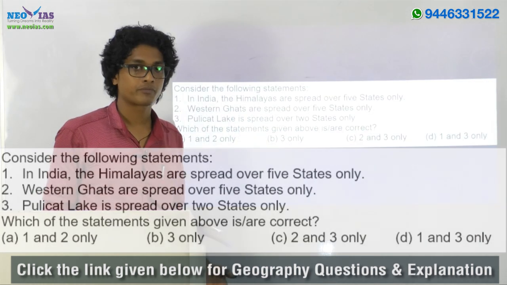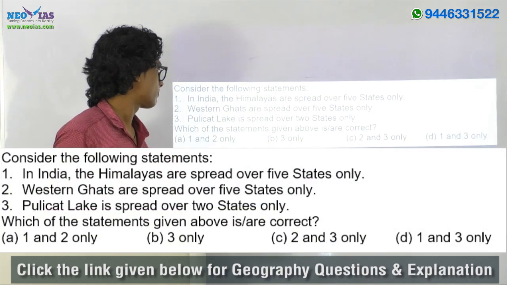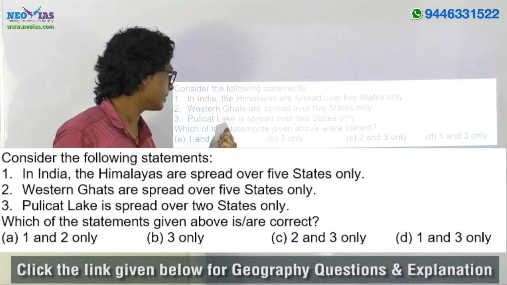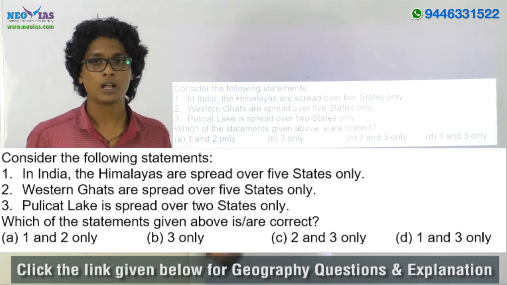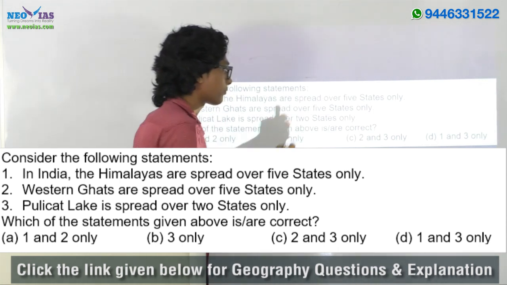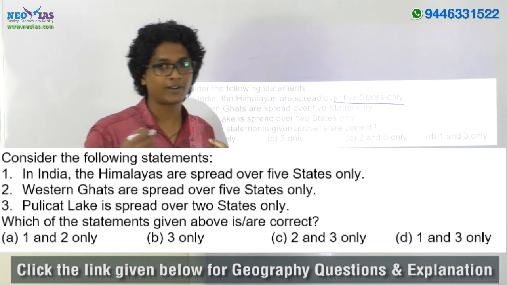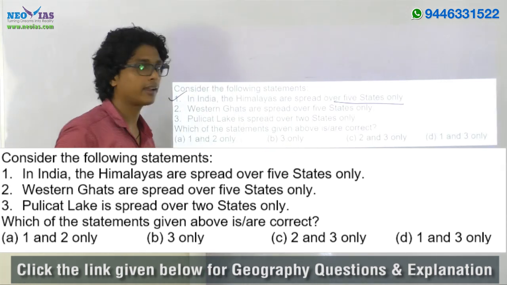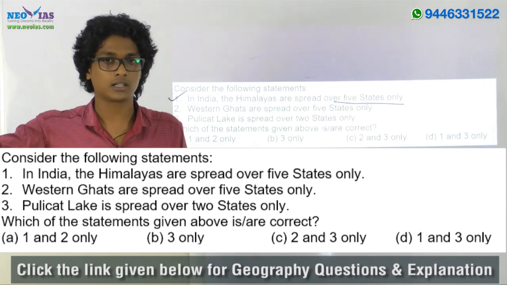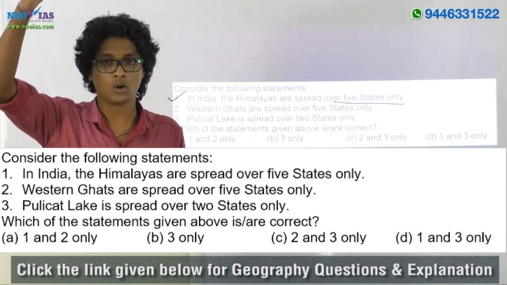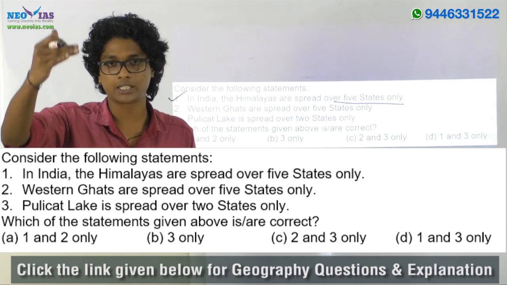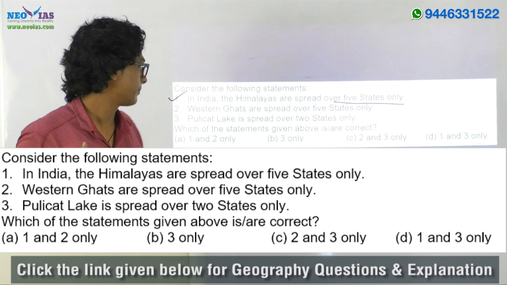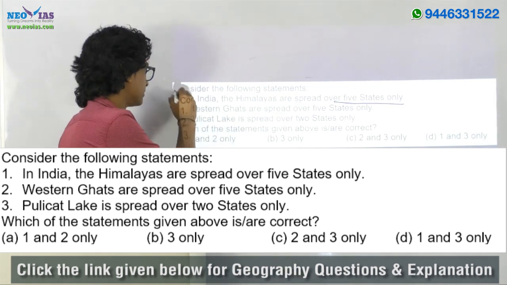The next question, consider the following statements. This is a 3-statement question, and the first statement, in India, the Himalayas are spread over 5 states only. In fact, it's more than 5 states, and this statement is wrong. The Himalayas stretch over the northeastern states as well as the northern states of Uttarakhand, Himachal Pradesh, Jammu and Kashmir, as well as, as I already mentioned, the northeastern states. So this statement is wrong.